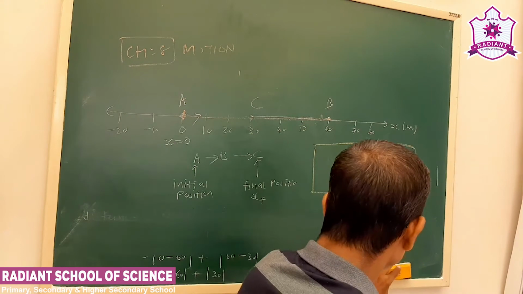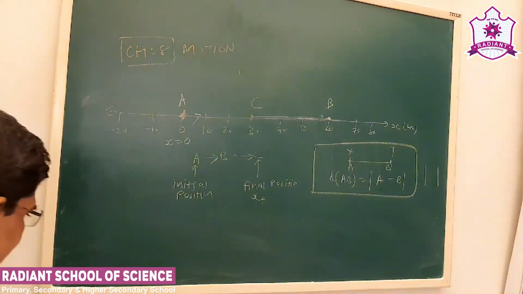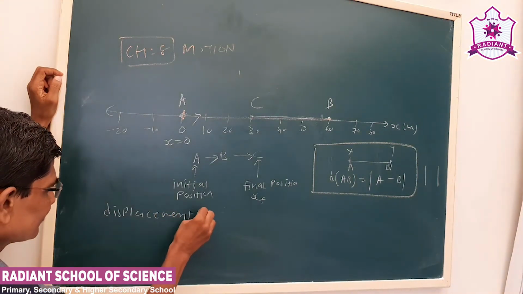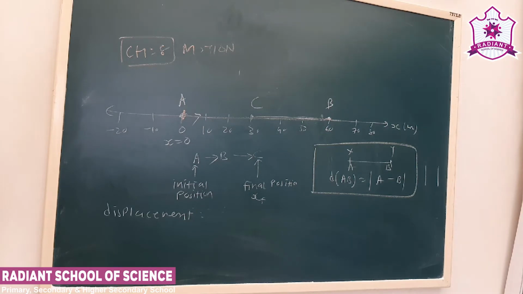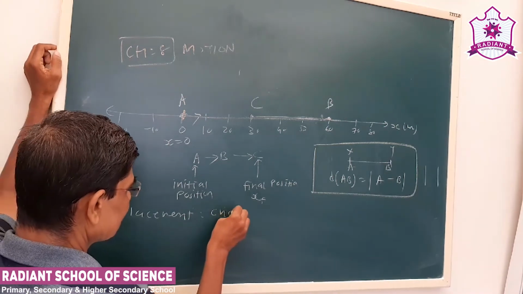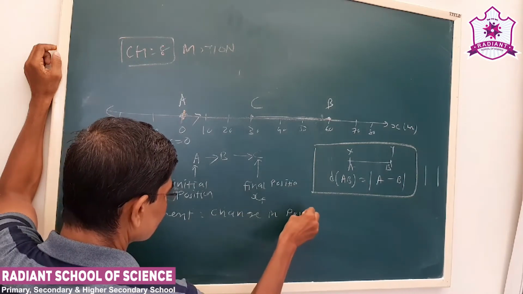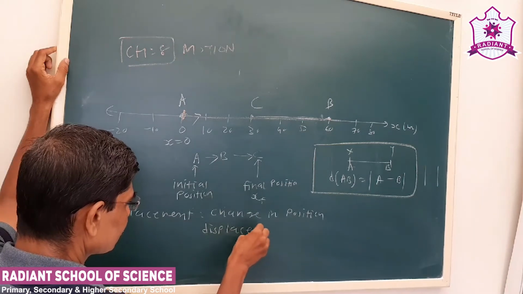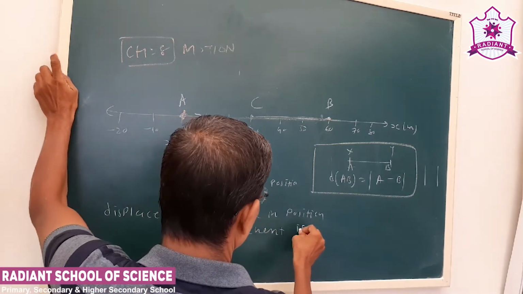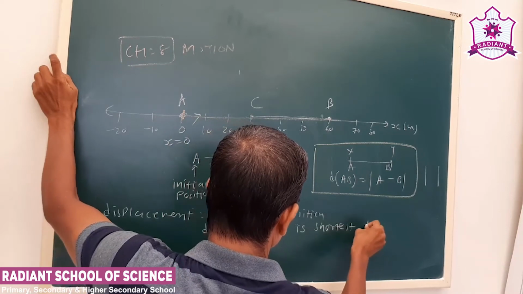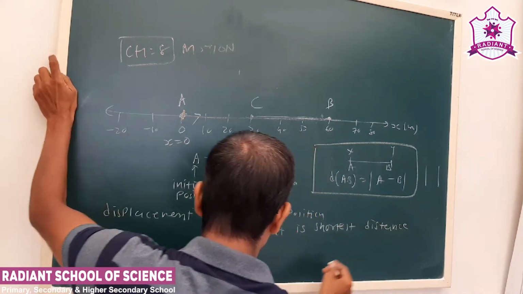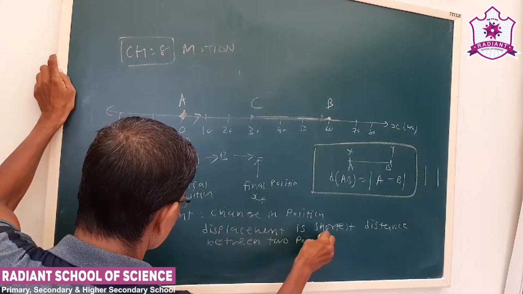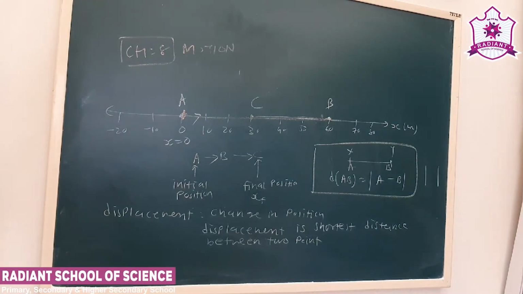Now we calculate displacement. Displacement, we have seen, is the shortest distance between 2 points. Or displacement is change in position. Displacement is the shortest distance between the two points. Displacement has nothing to do with the path followed.